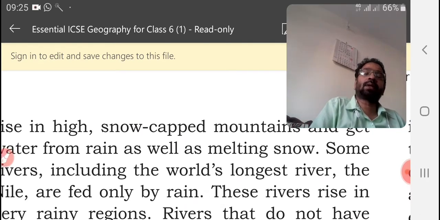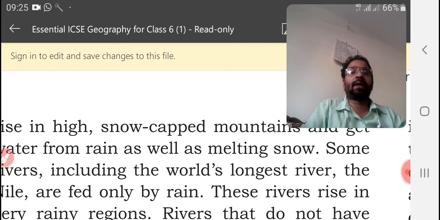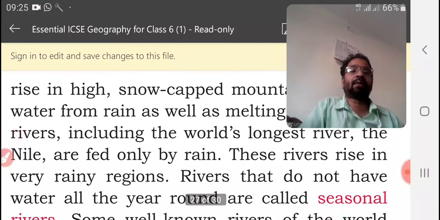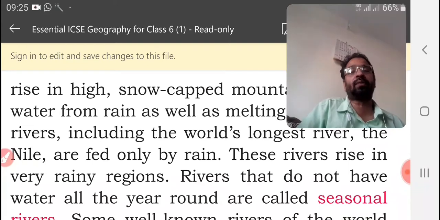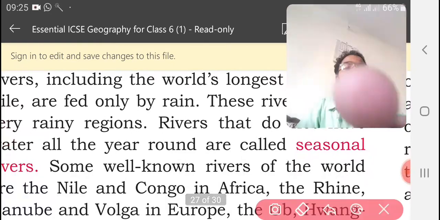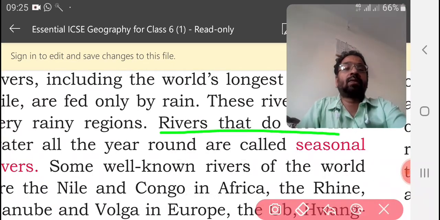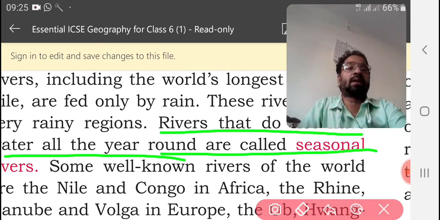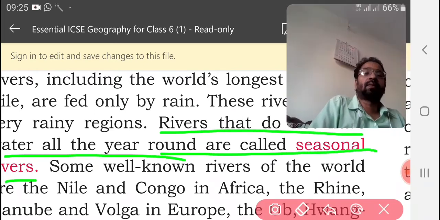Then the second type may get rainwater from equatorial rainy regions. Some rivers, including the world's longest river, the Nile, are fed only by rain. These rivers rise in very rainy regions. Rivers that do not have water all the year round are called seasonal rivers. So the first was perennial, and the other is the seasonal river.